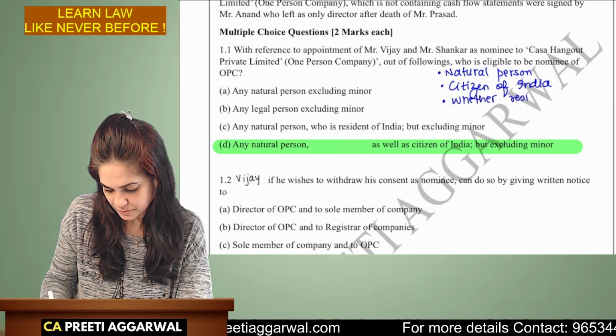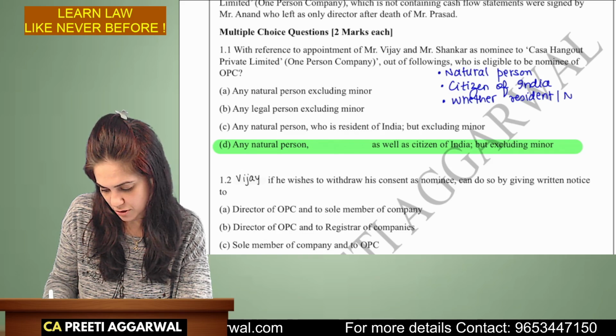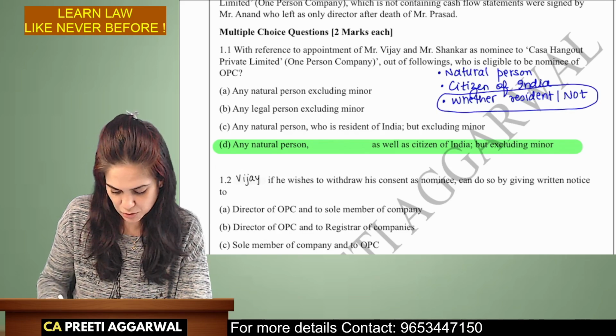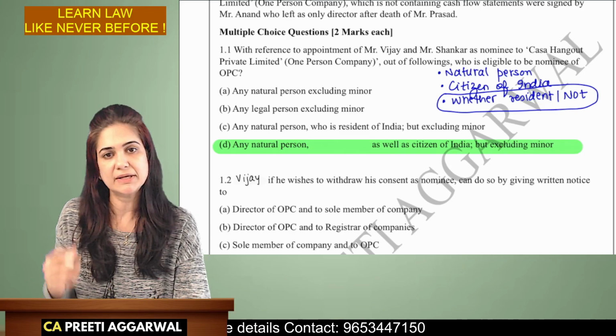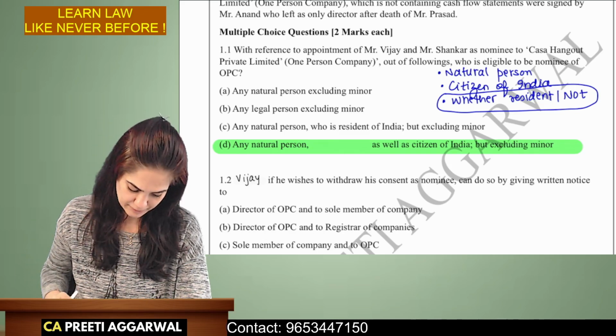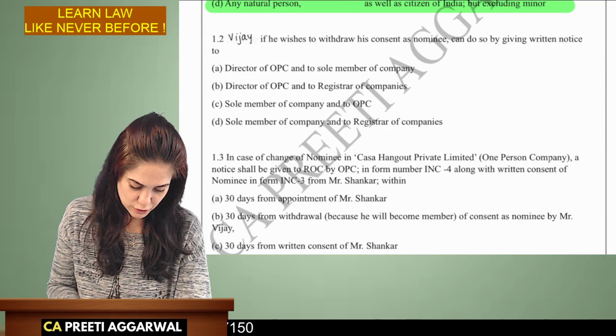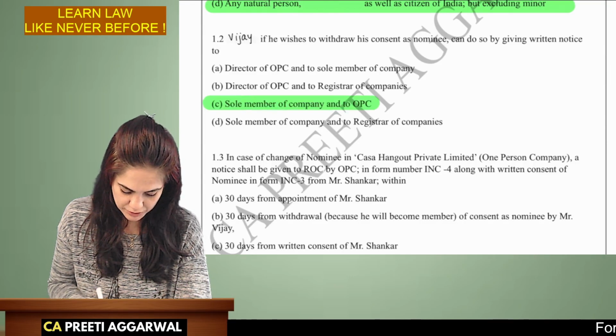Whether resident or not, here many students get confused. Ma'am, they have given 120 days. No. Even if he is not in India, he can still be appointed as member or nominee. Vijay wishes to withdraw his consent. What will he have to do? He will have to give the notice.